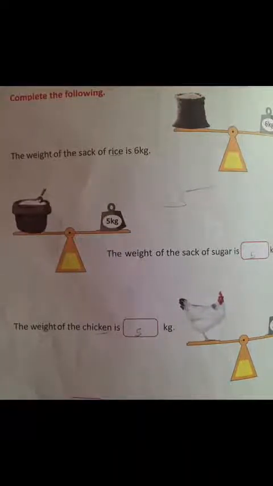Okay, bache. And there are some blanks. The chicken is 3 kg lighter than sack of rice. The sack of sugar is 1 kg lighter than the sack of rice. 1 kg. Okay, in second blank, the chicken is lightest and the rice is the heaviest. Done page number 115 and 116 on your textbook.